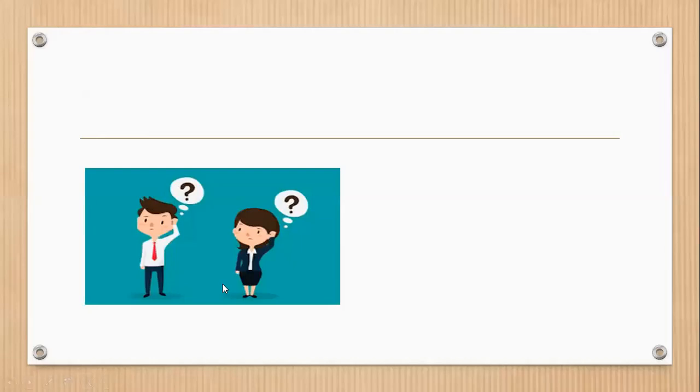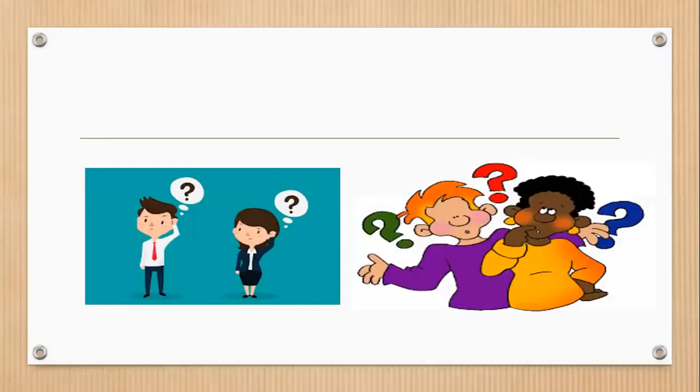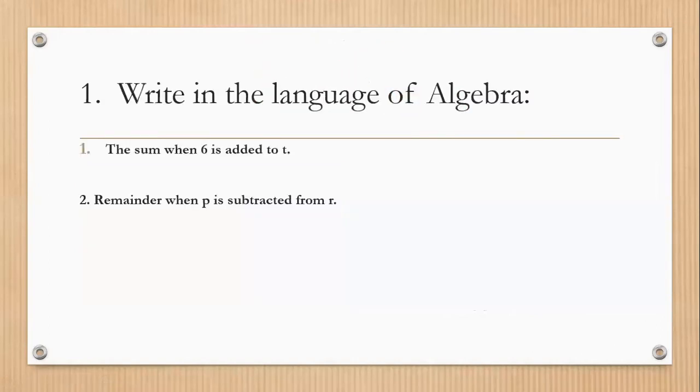Now, my dear ones, ready for the questions? Okay. So, write in the language of algebra the sum when 6 is added to t, and the remainder when t is subtracted from r. Please give me the answer in the chat box with the bit number. This is 1 and this is 2.